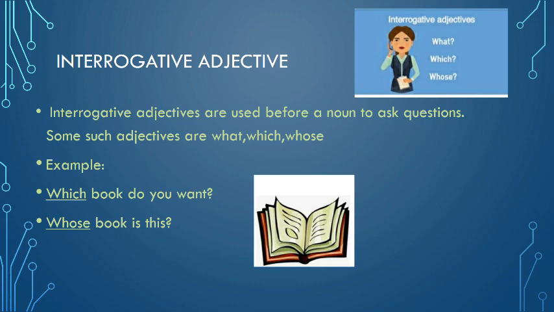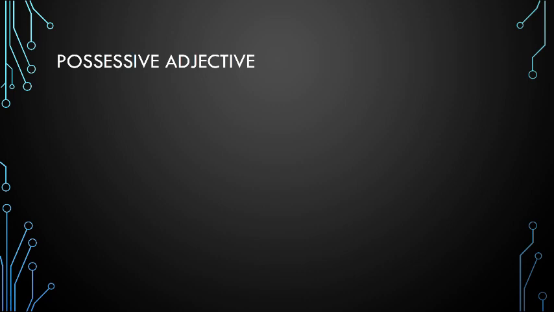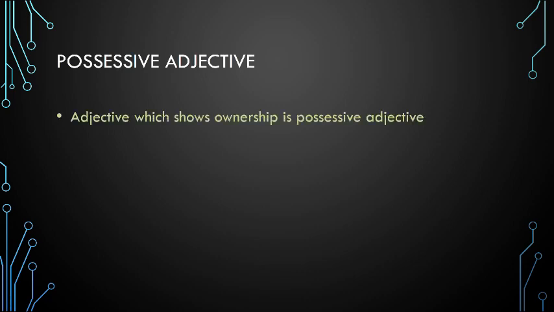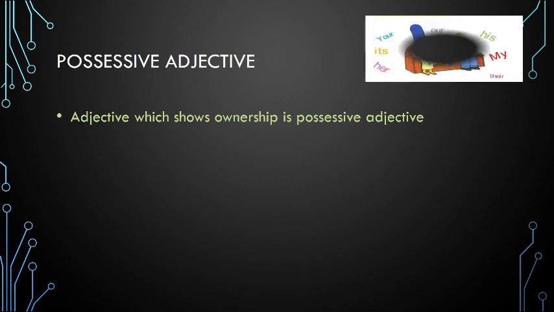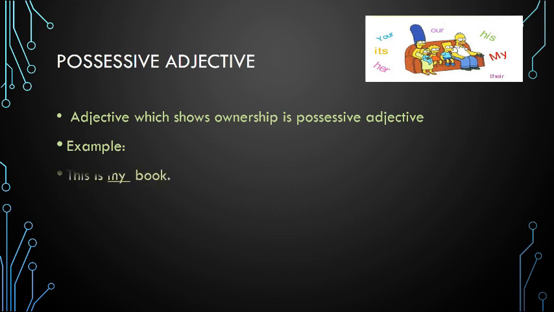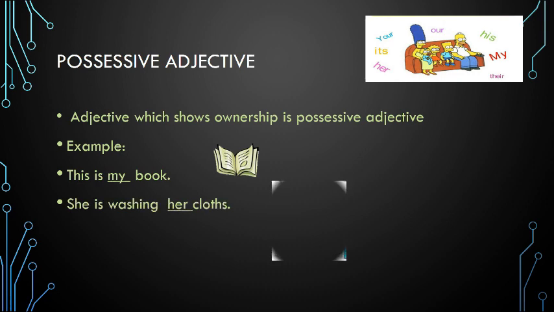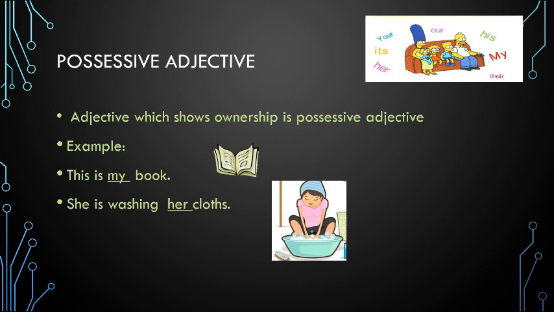Moving to the next type, possessive adjective. Adjective which shows ownership is possessive adjective. It shows ownership, that is, to whom something belongs. Example: this is my book. She is washing her clothes. Here the underlined words are showing possession. So these words are possessive adjectives. Now let us go to the next type of adjective.